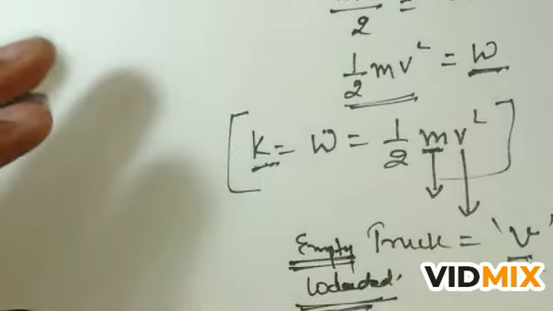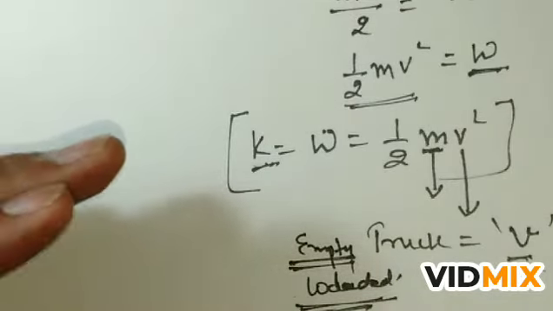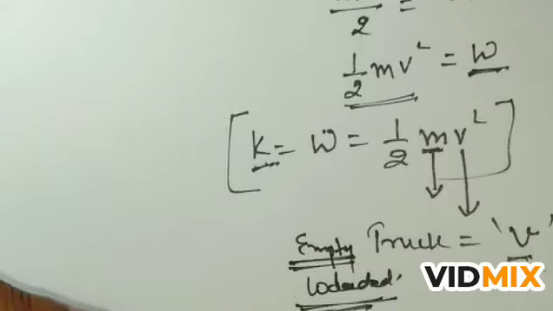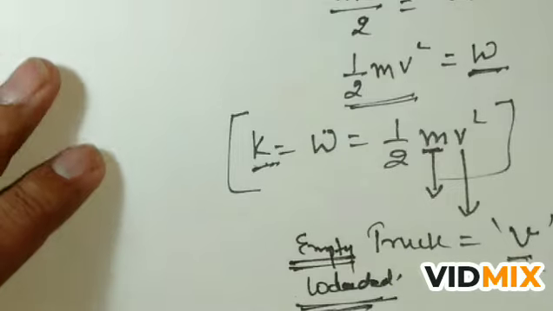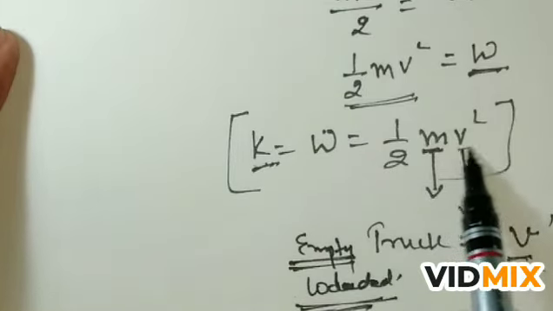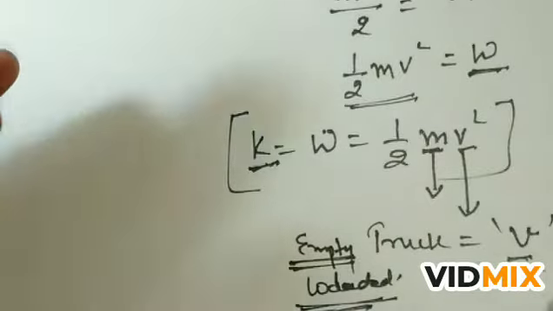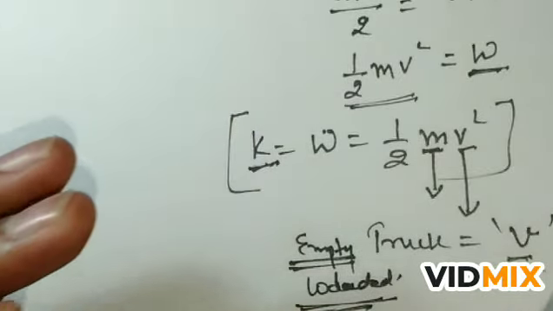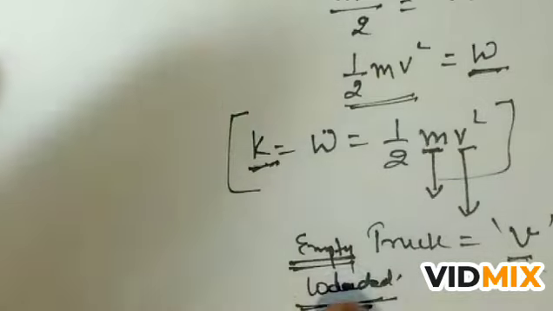Next, if both the trucks are loaded or both are empty, meaning the mass of the trucks is the same, but one truck is moving with a velocity and the second is also moving, but the velocity of the second truck is more than that of the first truck. So we can find from this relation that if you increase the velocity, the kinetic energy also increases. In the first case, the loaded truck has more kinetic energy.